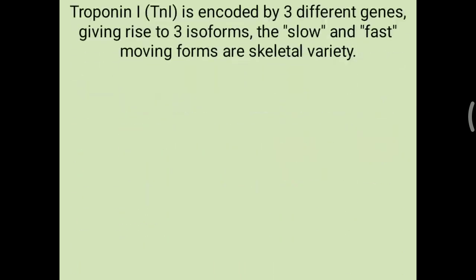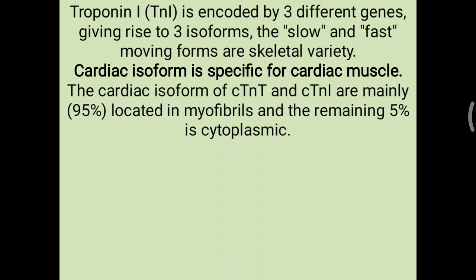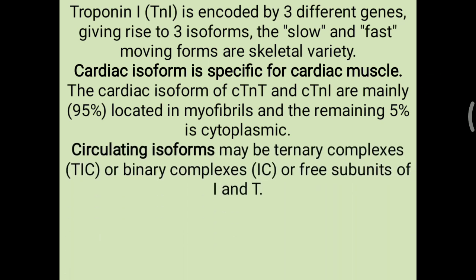Further, troponin I is encoded by three different genes, giving rise to three isoforms. The slow and fast moving forms are the skeletal variety, while the cardiac isoform is specific for the cardiac muscle. For cardiac troponin T and cardiac troponin I, about 95% are located in myofibrils, and the remaining 5% are cytoplasmic.